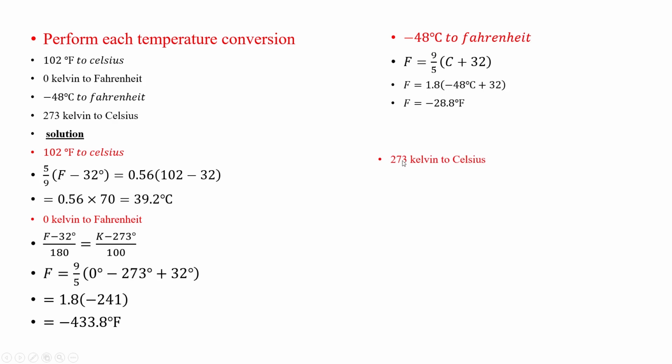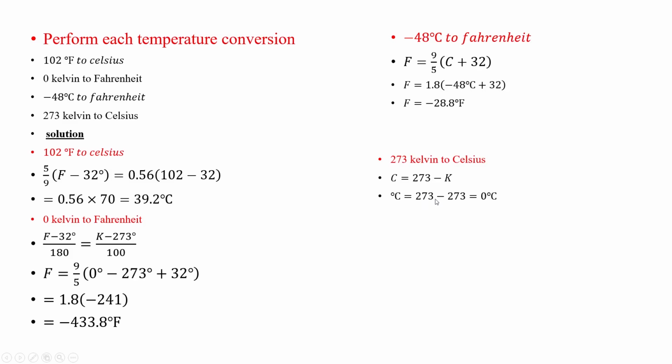In the same case, we can convert 273 Kelvin to Celsius through this formula, and doing the subtraction, we get 273 Kelvin equal to 0 degrees Celsius.